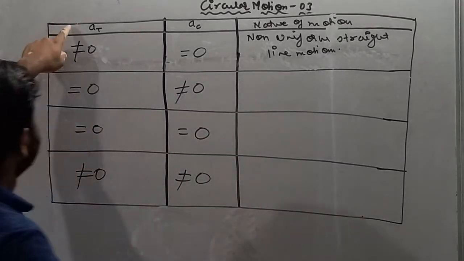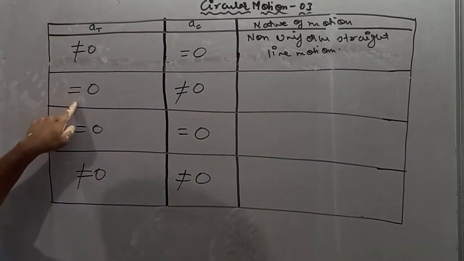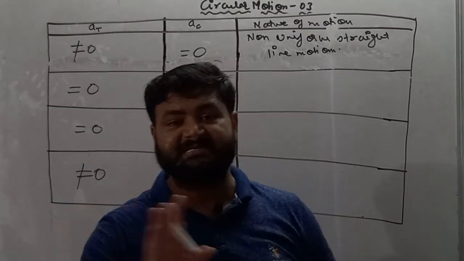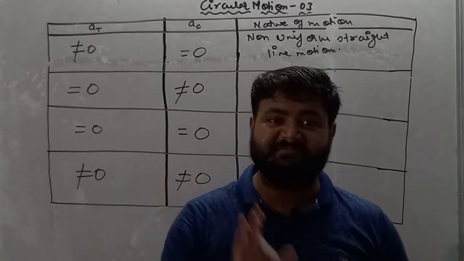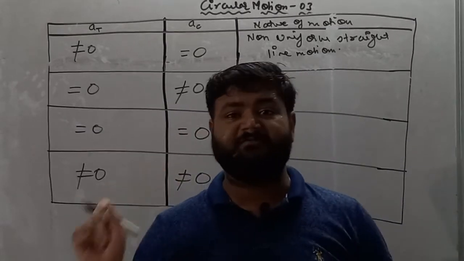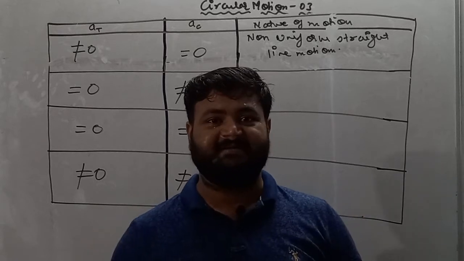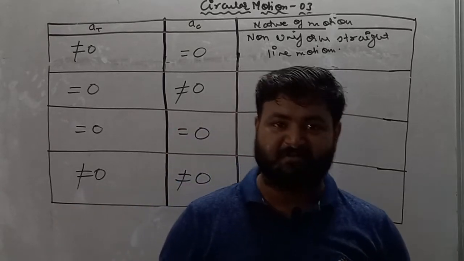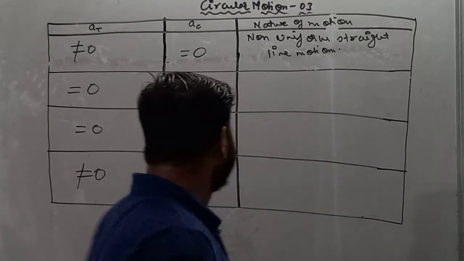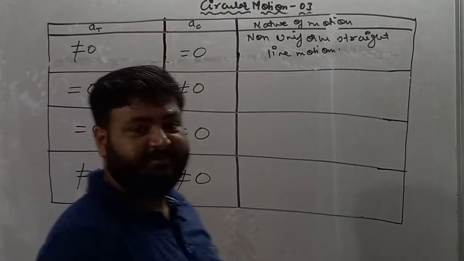Moving forward, next case is tangential acceleration is 0. So if tangential acceleration is 0, it implies tangential acceleration is not present. So if tangential acceleration is not present, it implies the magnitude of velocity is not changing. So if the magnitude of velocity is not changing, then the motion is called uniform motion. Moving forward, centripetal acceleration is not equal to 0.